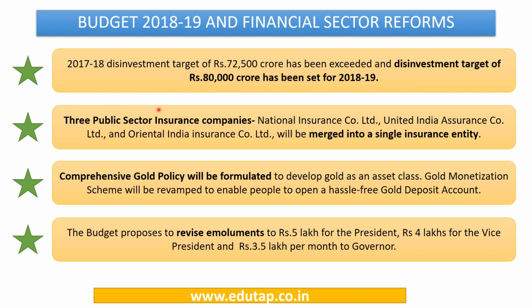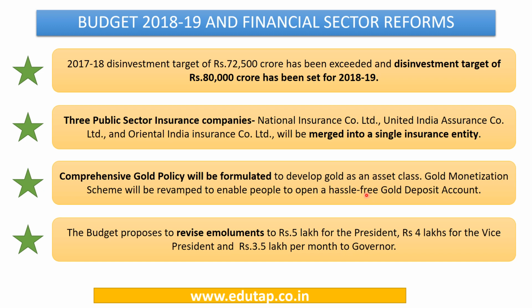Also, 3 public sector insurance companies, that is National Insurance Company, United Insurance Company, and Oriental India Insurance Company, are to be merged into a single insurance entity. Also, a comprehensive gold policy is to be formulated in order to develop gold as an asset class. And for this purpose, gold monetization scheme will be revamped in order to enable people so that they can open a hassle-free gold deposit account.